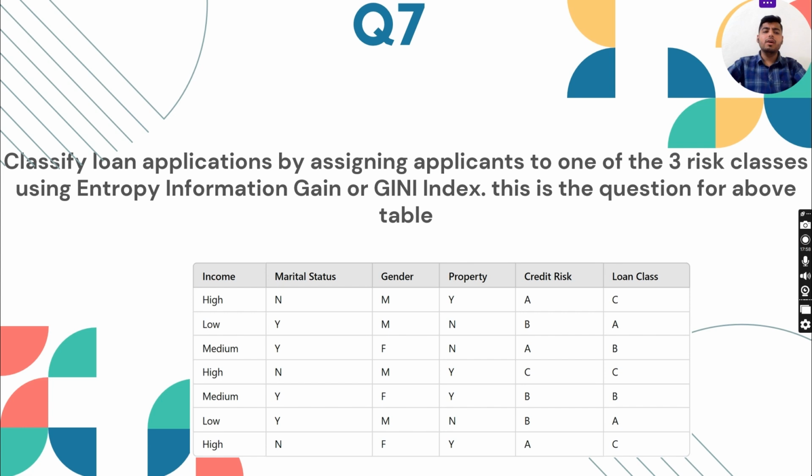Now, question number 7, which is: classify loan applications by assigning applicants to one of the three risk classes using entropy, information gain, or Gini index. This is the equation for the above table. The table has income, which is given as high, low, medium, and marital status N, Y, Y, N, Y. Gender is male, female. Property Y, N. If he has, then yes. If he doesn't have, then no. Credit risk A, B, A, C and loan class C, A, B, C.